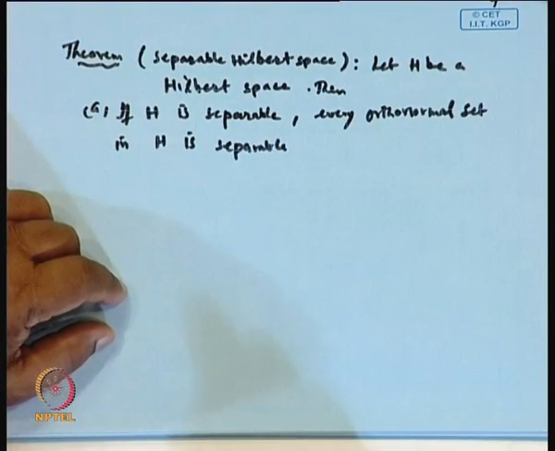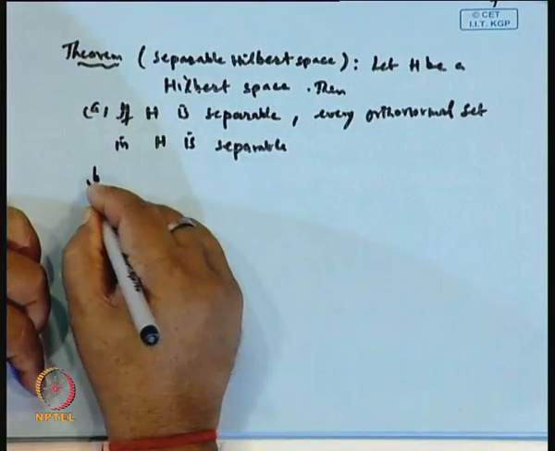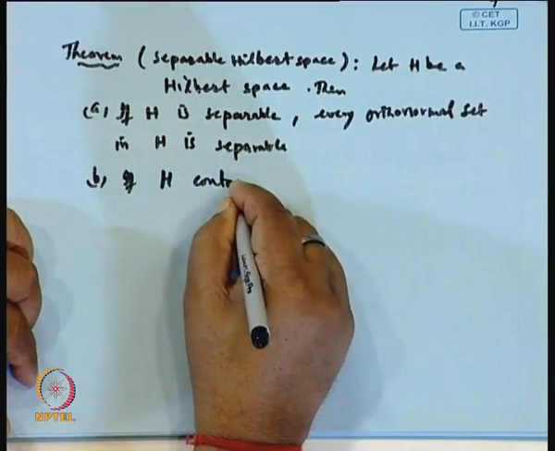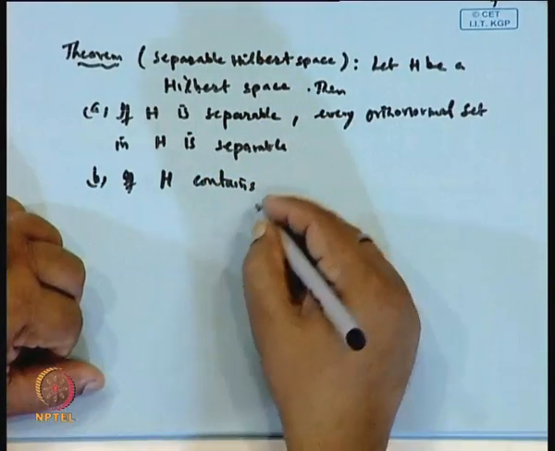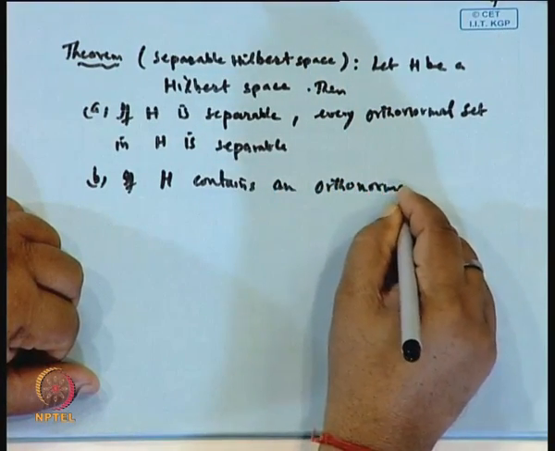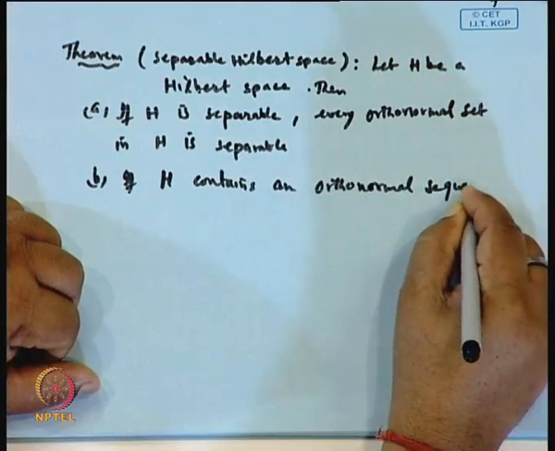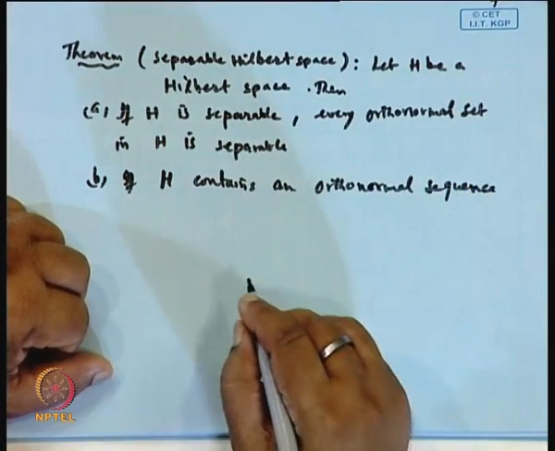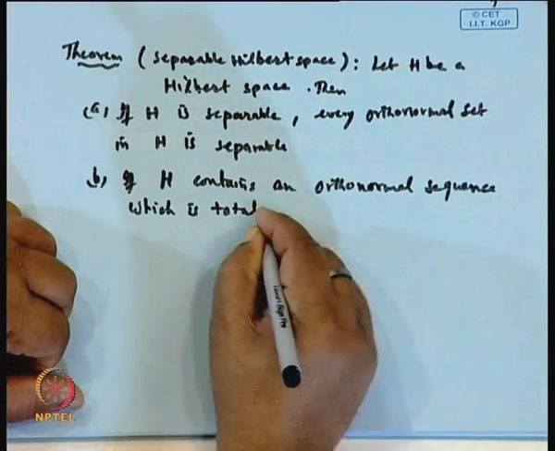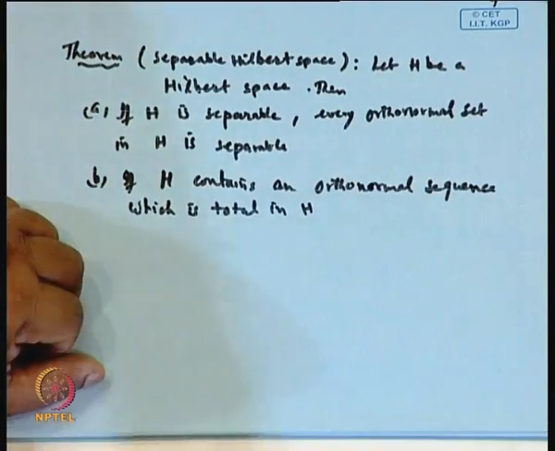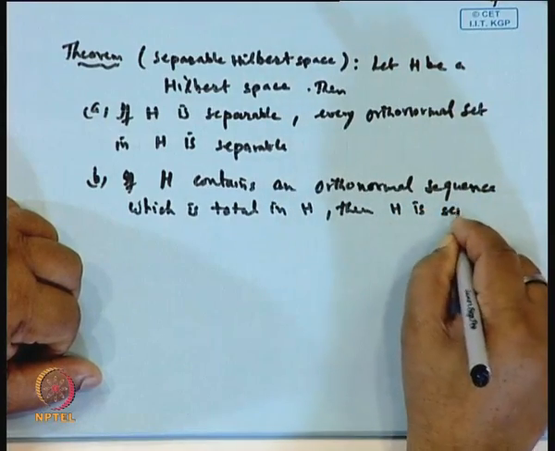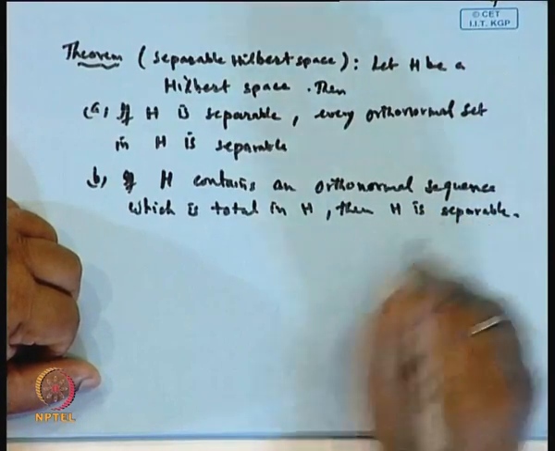And part B is, if H contains an orthonormal sequence which is total in H, then H is separable. Proof.